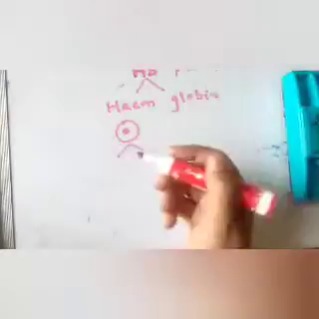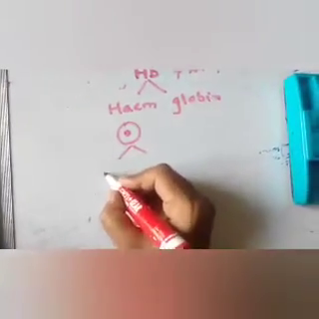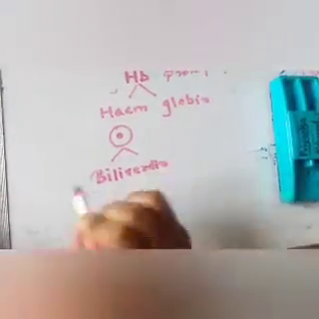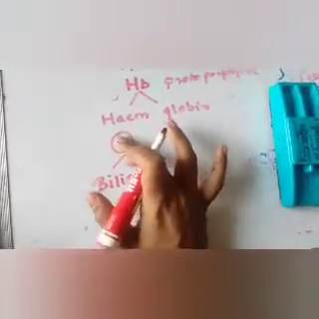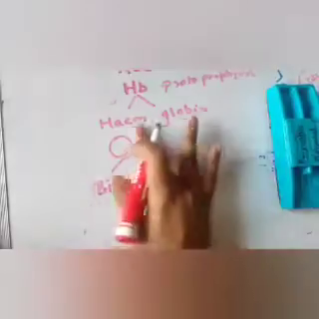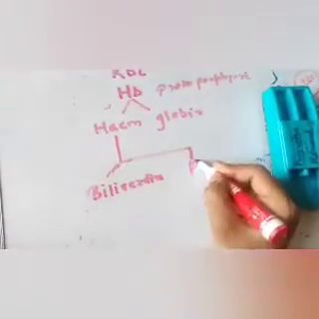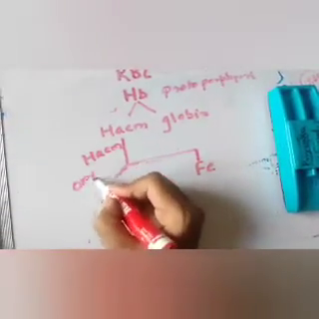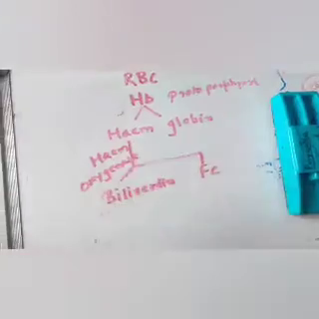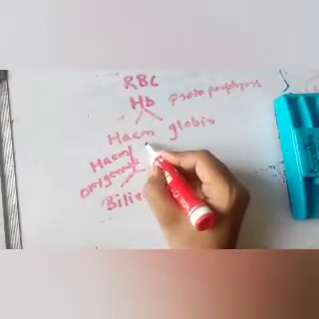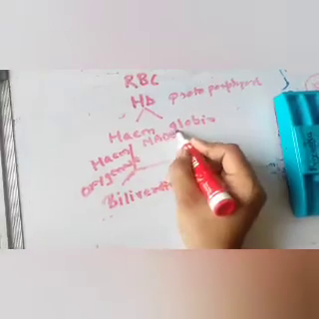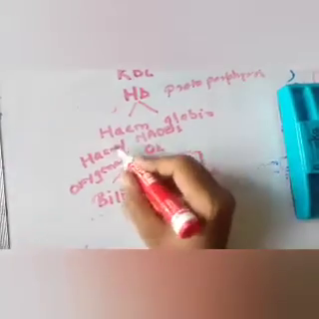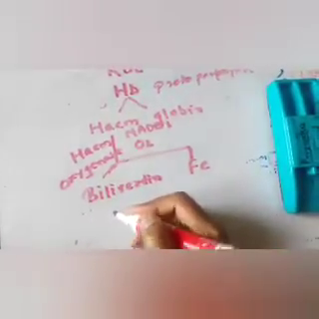Okay, so this was about the iron. Then if you talk about heme, heme first gets converted into biliverdin with the help of the enzyme heme oxygenase. In this process it requires NADPH and oxygen. With the help of heme oxygenase, it will get converted into biliverdin.